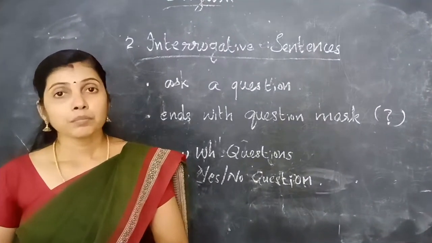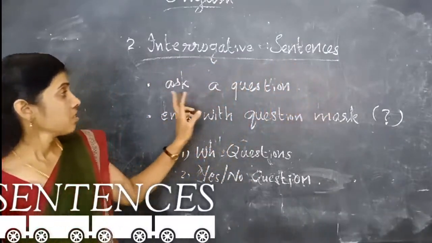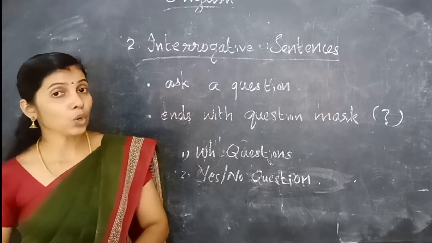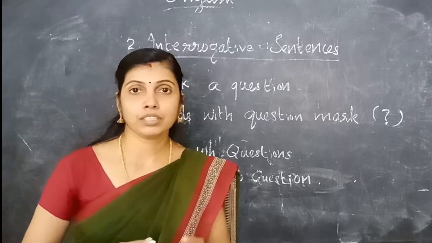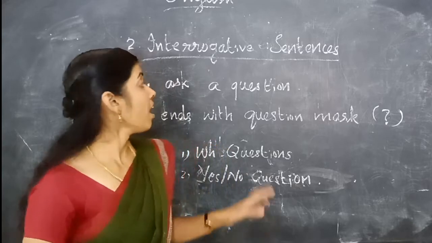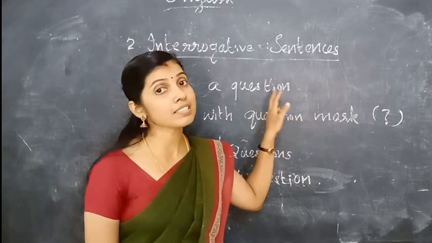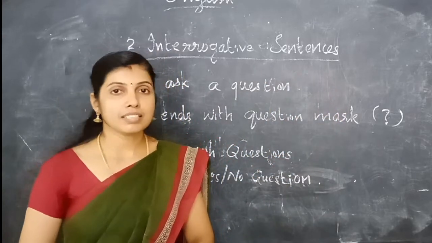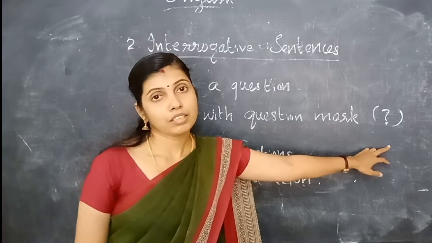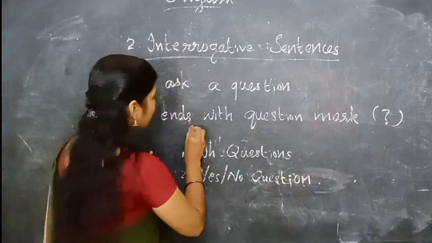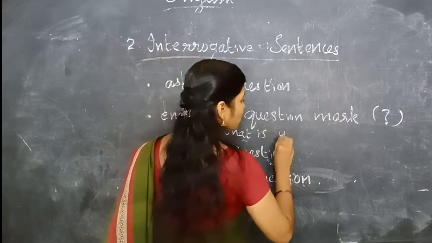Okay. Moving on to the next type, interrogative sentences. The very word gives you a clue of what this sentence is. To interrogate means to question. So any sentence that asks a question is called an interrogative sentence. An interrogative sentence ends with a question mark. For example, what is your name? It is an interrogative sentence.